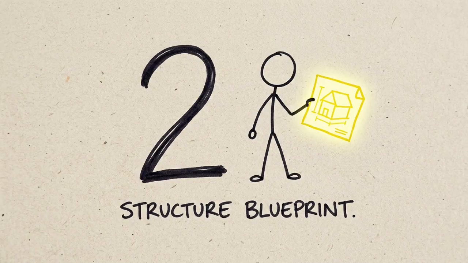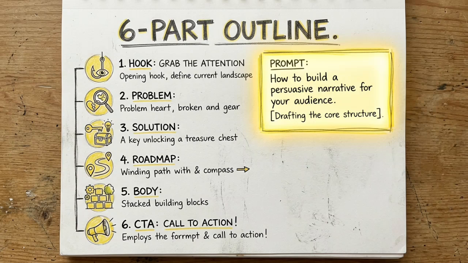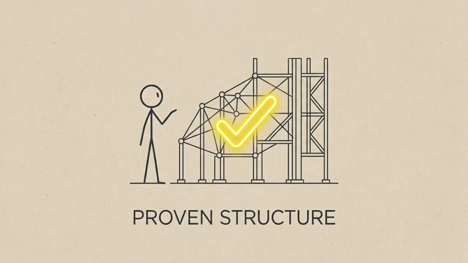Prompt number 2, the structure blueprint. Create a 6-part script outline for a YouTube video about topic. Include hook, problem, solution preview, roadmap, body with 3 main points, and a call to action. This gives you a proven structure.